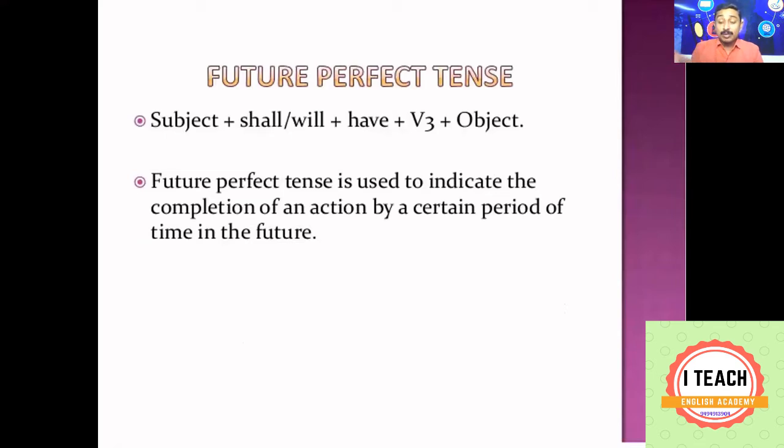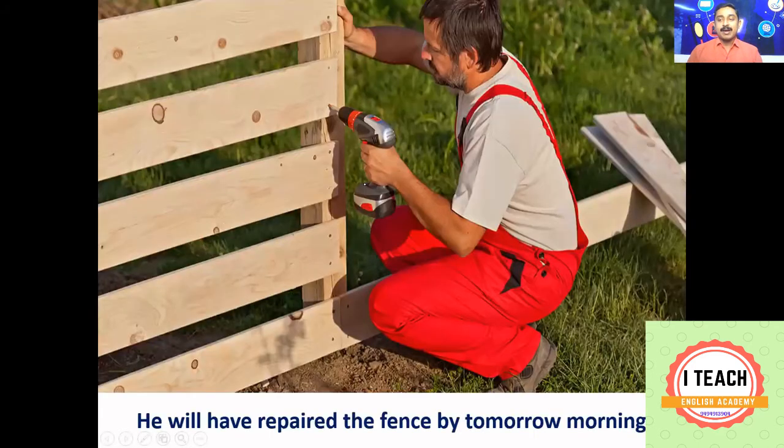For example, tomorrow this time, I will have completed my homework. What do you mean by that? I have a task. I have a deadline. He will have repaired the fence by tomorrow morning. What does it mean? It is his deadline to complete the particular task of repairing the fence. I will have written my homework by tomorrow morning. What do you mean? By tomorrow morning, at any cost, I will be completing my homework. I will have completed my homework.